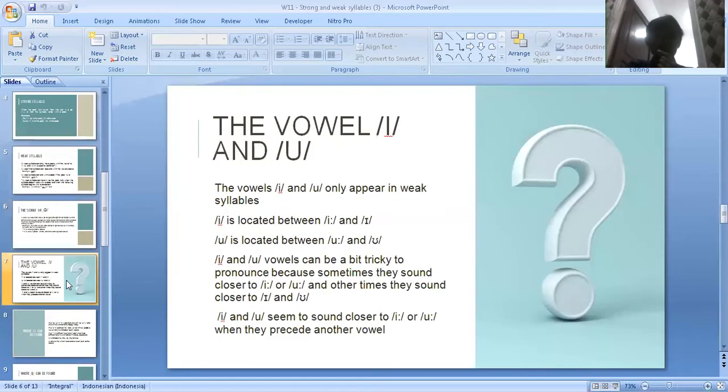And next is the vowels e and u. The vowels e and u only appear in weak syllables. E is located between two vowel sounds, and u is located between two others. E and u vowels can be a bit tricky to pronounce because sometimes they sound closer to one vowel, and other times they sound closer to another. They seem to sound closer to e when they precede another vowel.